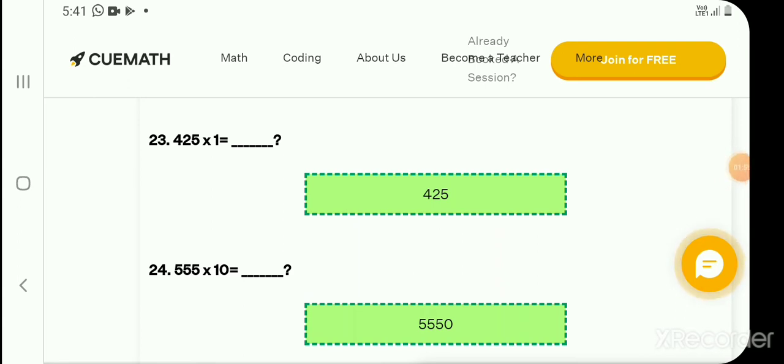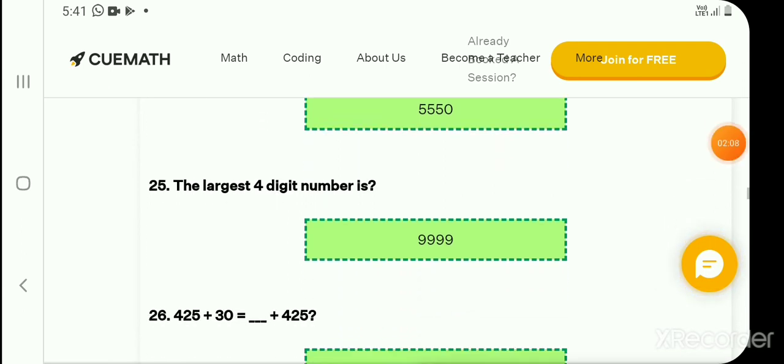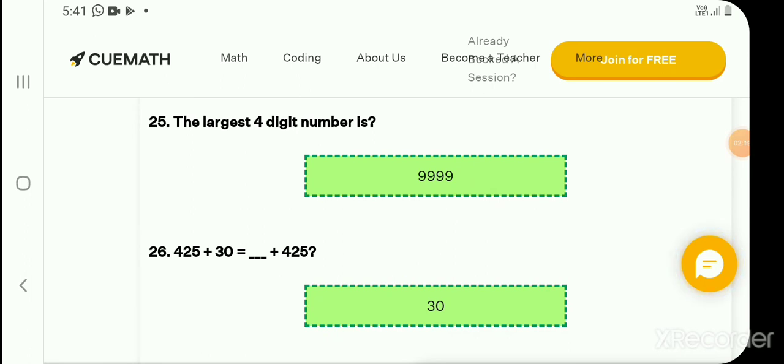Very easy question. Next question. 555 multiply 10 is equal to 5550. The largest 4-digit number is 9999. This is the largest 4-digit number.